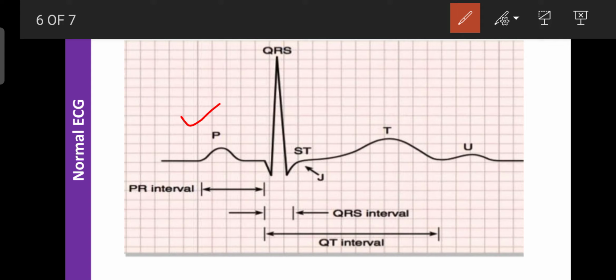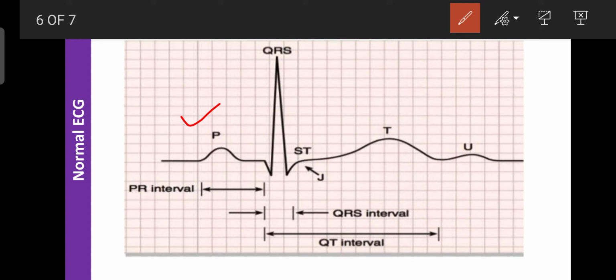So due to contraction of the atrium, the P wave is recorded on the ECG. If the P wave is recorded, that indicates atrial depolarization occurs, or the positive charge develops in the atrial muscle. At that time the P wave is recorded.